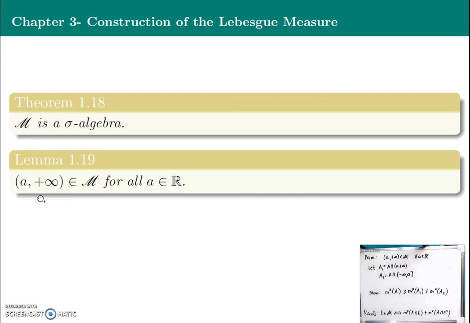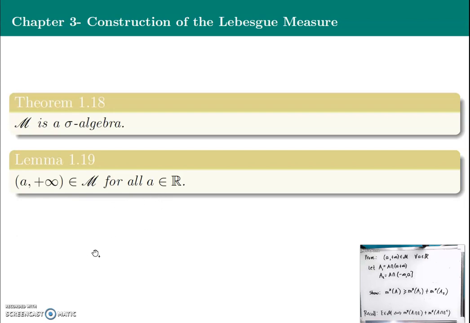Next, we will show that this open interval here is a measurable set for all real numbers a.